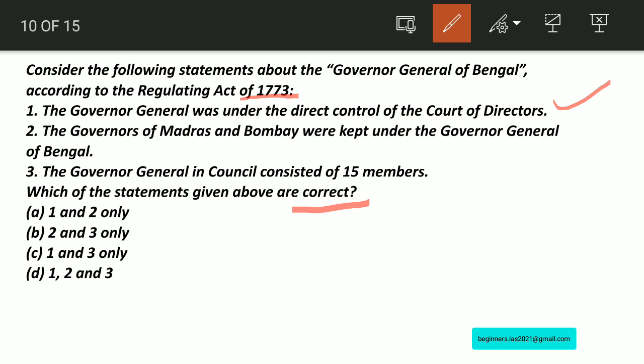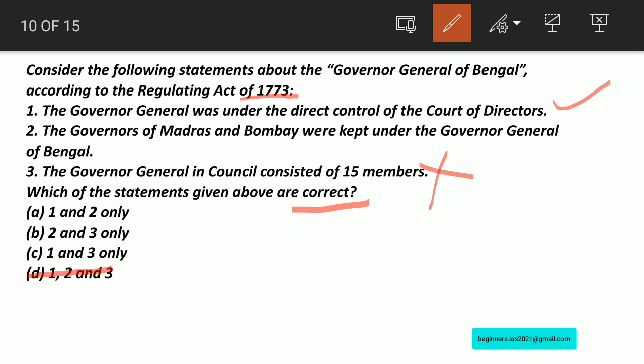And also, the Governors of Madras and Bombay were required to send regular updates to the Governor General of Bengal, and also information connected with the government's revenue and the interest of the company. Here, the Governor General in turn was under the direct control of the Court of Directors, and kept it fully informed of the affairs concerning the interest of the company. Therefore, based on our discussion, statement number 3 is wrong. Why? It consists of 4 members, not 15 members.